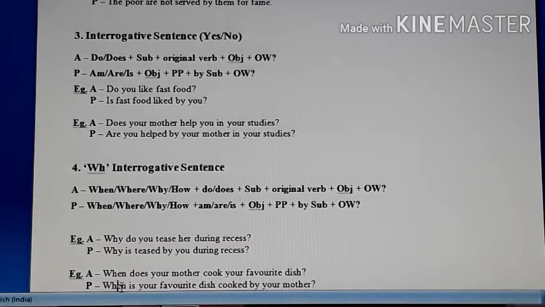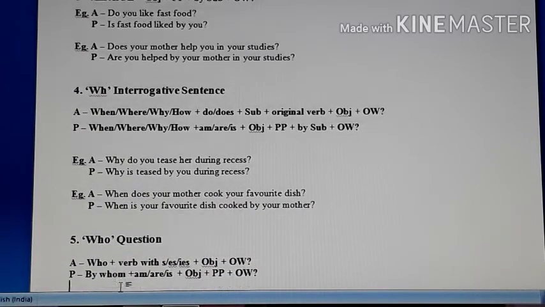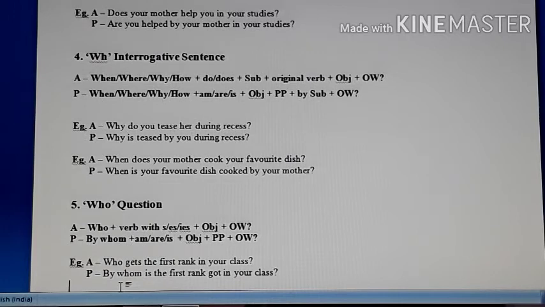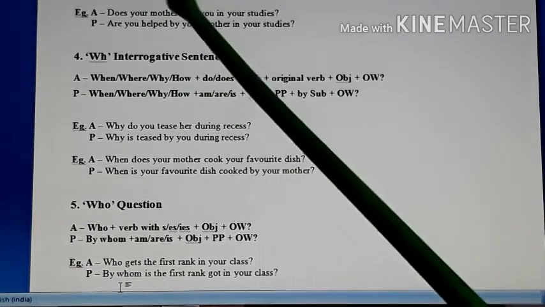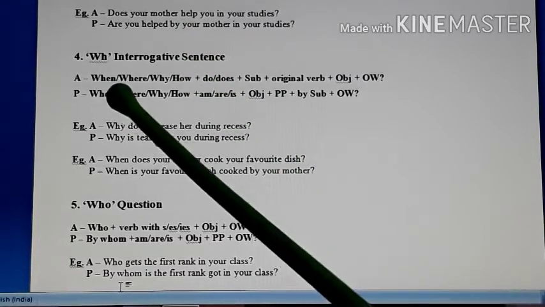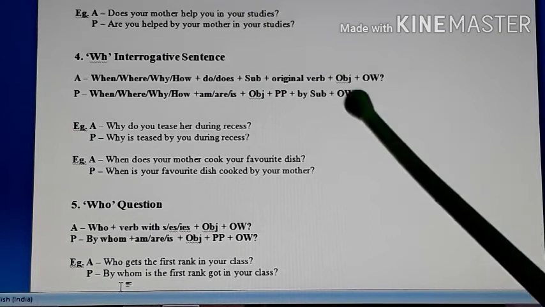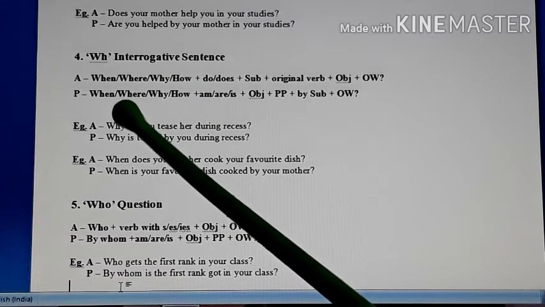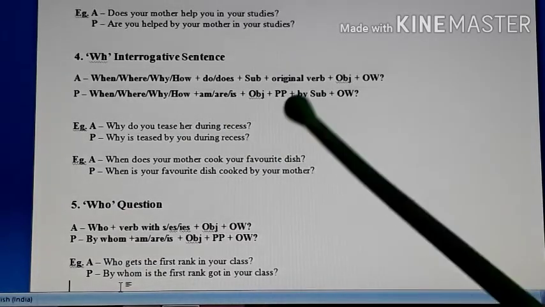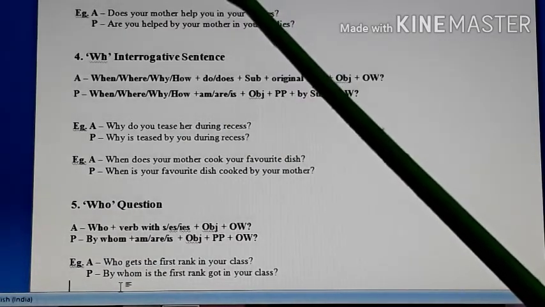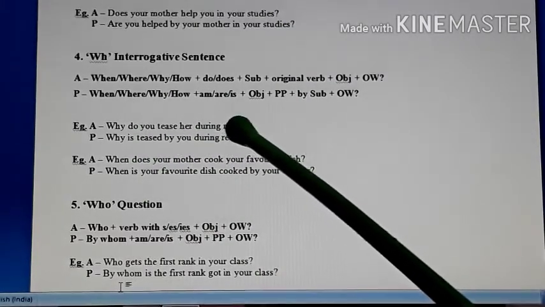Okay. Now we move on to the WH question. Students, in WH question what happens? It's quite simple. Just in front of do or does, in front of the previous structure, you just put when, where, why or how. Remaining structure is the same. Again, in passive structure also you put when, where, why or how. Remaining structure is the same, the structure of the yes no question. So your passive in WH question also is ready.